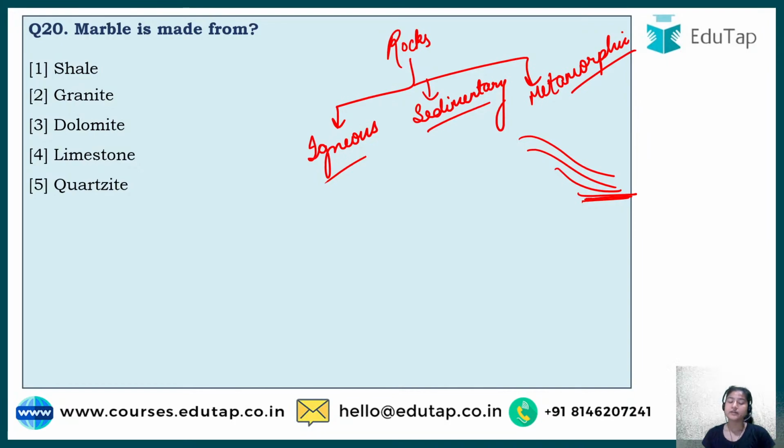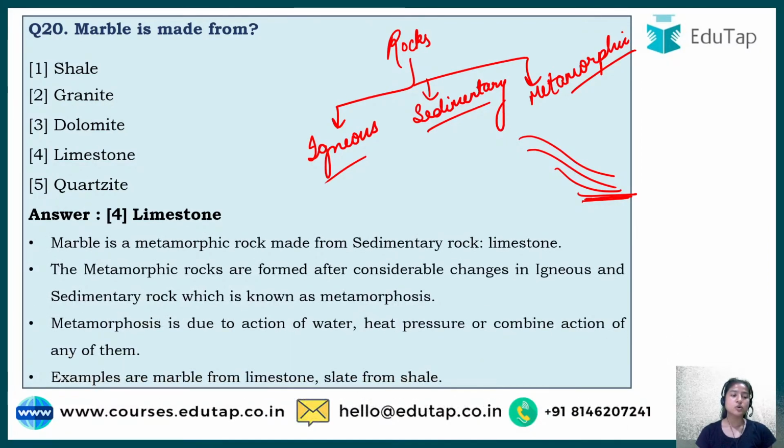Lastly, metamorphic. Both igneous and sedimentary rocks can change their form due to different climatic stress. Metamorphic rocks are formed from both igneous and sedimentary rocks. So marble belongs to one of these categories. As it says, marble is made from, so basically marble would be metamorphic, right? Marble is made from limestone. Marble is a metamorphic rock.